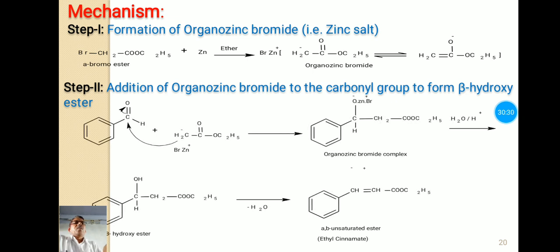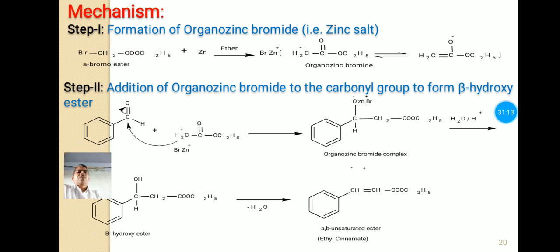Now see here, this organozinc bromide reacts with benzaldehyde, and this CH2 group gets attached to this carbonyl carbon, which is electron deficient, and this ZnBr gets attached to the negatively charged oxygen, and that forms the organozinc bromide complex.